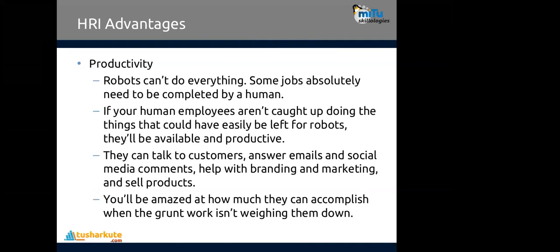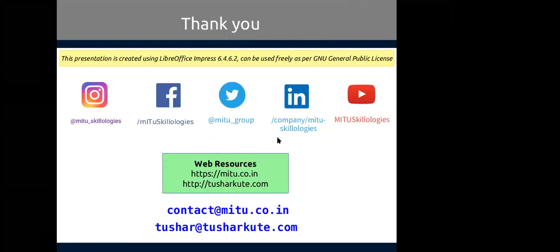Productivity. Robots can't manage everything. Some jobs absolutely need to be completed by human beings only, where they will be acting, connecting, talking to customers, answering emails and social media comments. Productivity will be increased. So this is the first part.